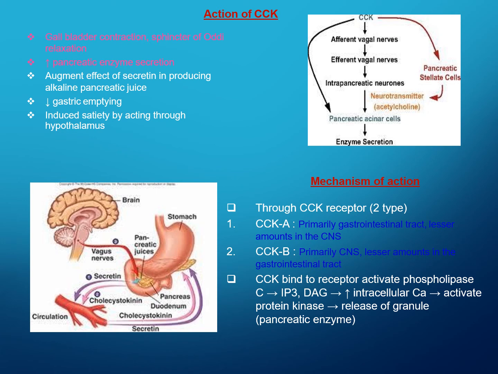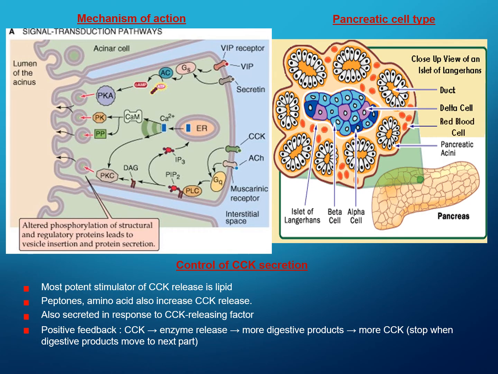The CCK binds to the receptor to activate phospholipase C, and then IP3 to DAG, which leads to increased intracellular calcium, which then activates protein kinase and finally leads to release of granules, that is the pancreatic enzymes.